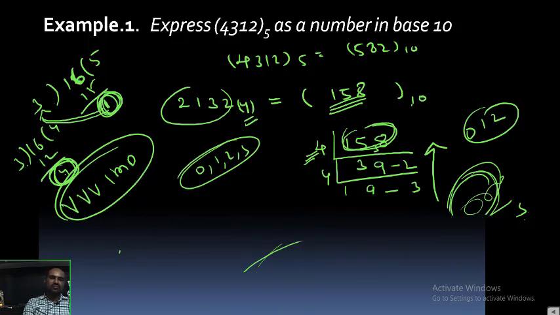So 2341 base 5 is a meaningful number, because these digits are lesser than 5. For example, 2476 base 5 is meaningless. This is a meaningless notation. Okay.